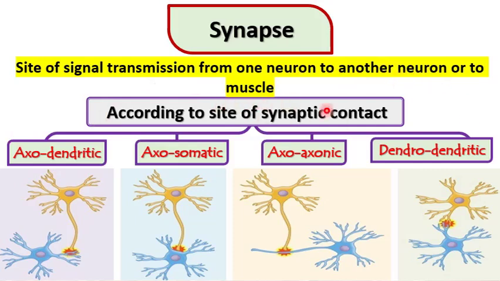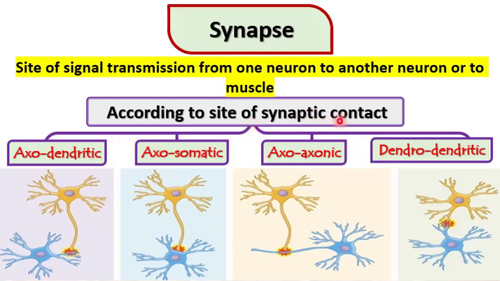As we said, it is the connecting area between two neurons or between a neuron and a muscle, where this contacting area is the site of signal transmission. So when the signal is transmitted from neuron to neuron or neuron to muscle, the site between them that transmits this impulse is called a synapse.